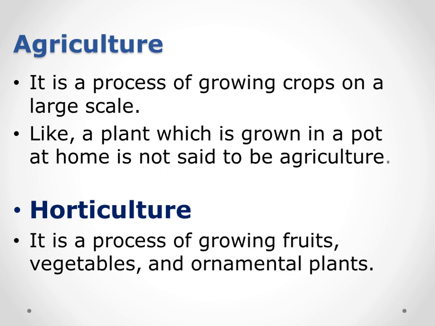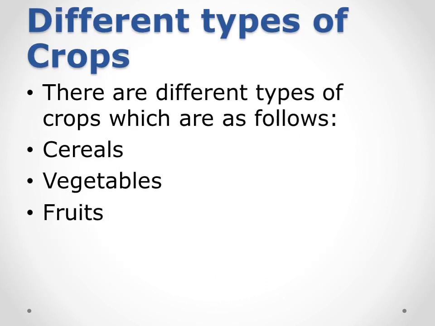Next we have horticulture. What is horticulture? It is the process of growing fruits, vegetables and ornamental plants. There is a difference between agriculture and horticulture: agriculture is done on a large scale, but in horticulture the crops are grown on a small field. Next we are going to talk about the different types of crops. That means we have cereals, vegetables and fruits. Let's talk about them in detail.